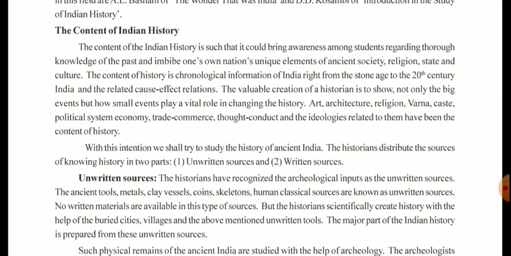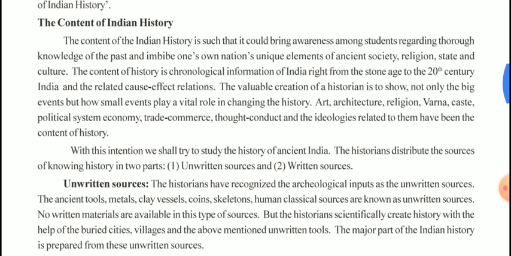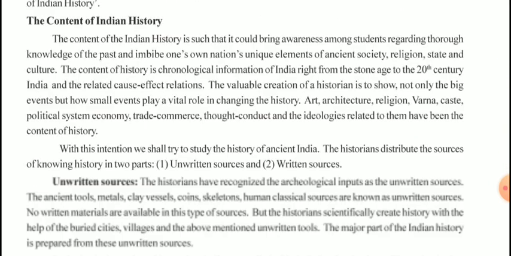The content of Indian history is such that it could bring awareness among students regarding thorough knowledge of the past and imbibe one's own nation's unique elements of ancient society, religion, state, and culture. The content of history is chronological information of India, right from the Stone Age to the 20th century India, and the related cause-effect relations.